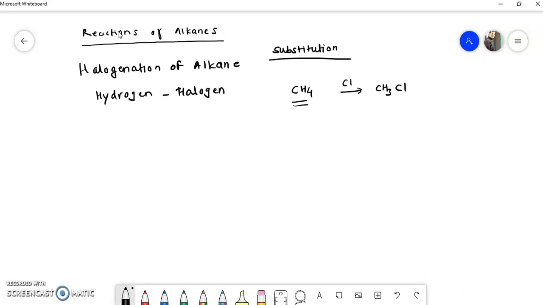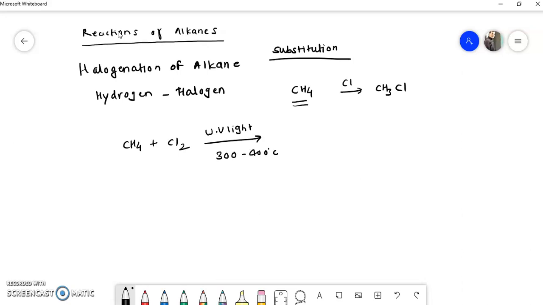Okay, so these are very simple reactions. I will take one example. Suppose we have taken a methane molecule, CH4. If we treat this CH4 with chlorine gas, the reaction can take place in presence of UV light, or it can take place at high temperature, say for example 300 or 400 degrees centigrade.